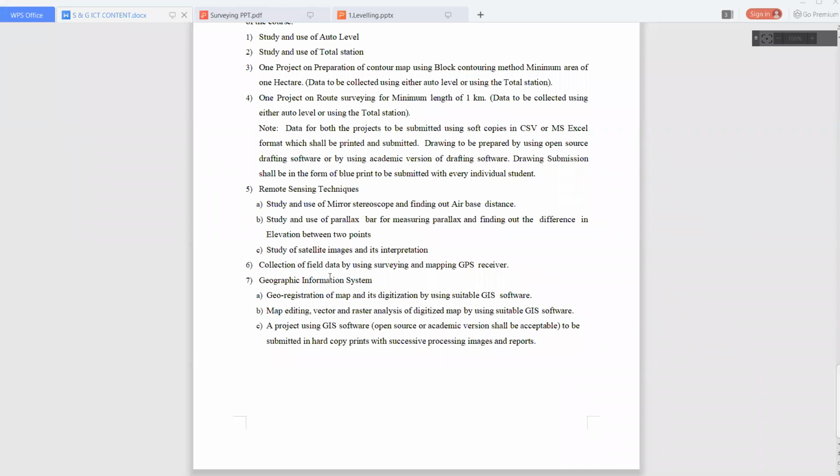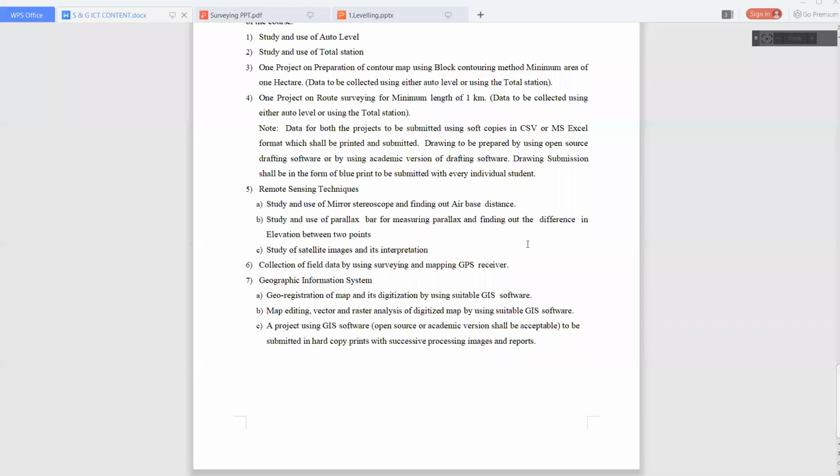Okay. So next, that is 7, Geographic Information System. So GPS, sorry, GIS. GPS is over. With the help of a GPS receiver, you have to collect data, and GIS, Geographic Information System. So we will study in depth, but GIS related practicals are there. Okay, geo-registration of map and its digitization by using suitable GIS software.